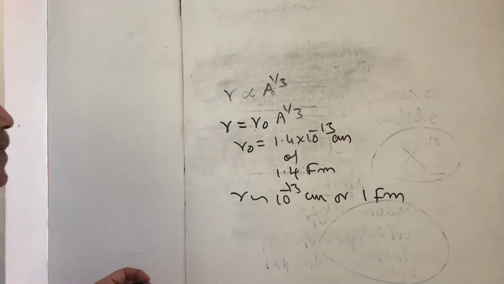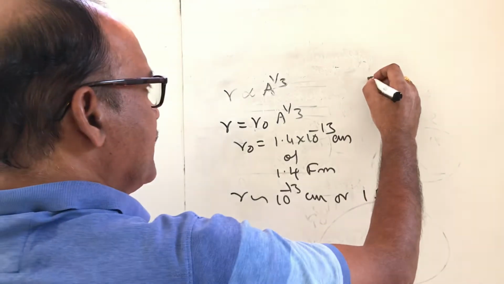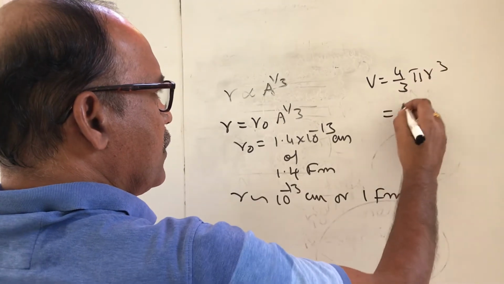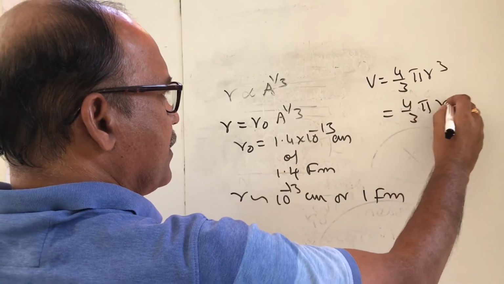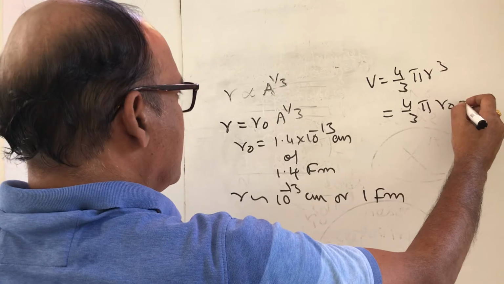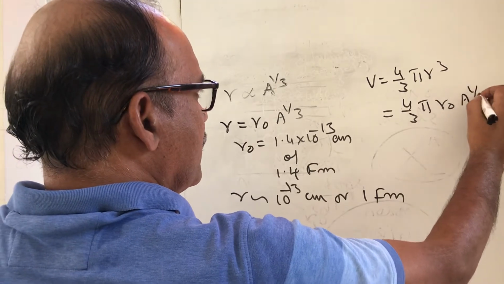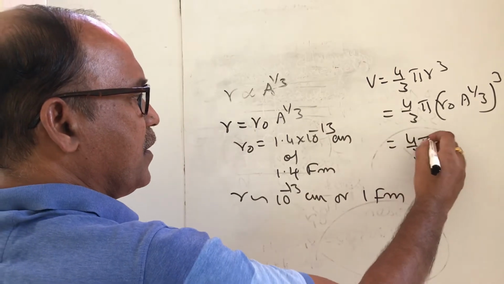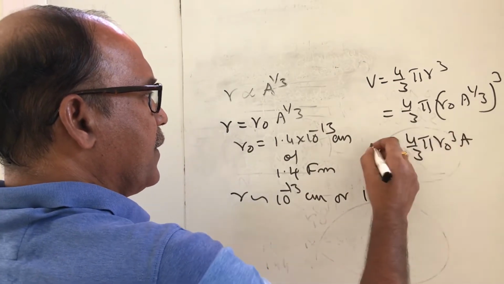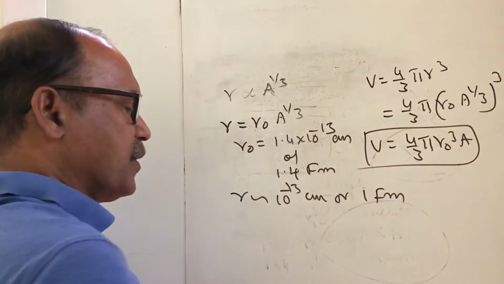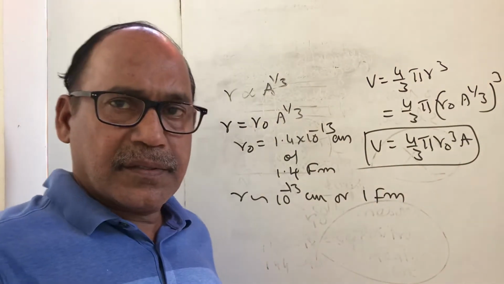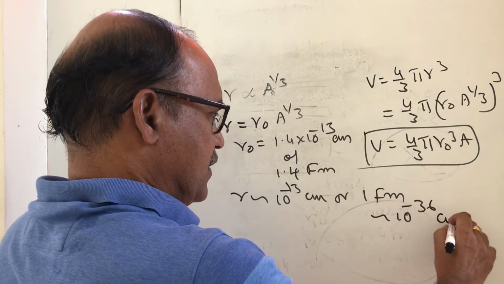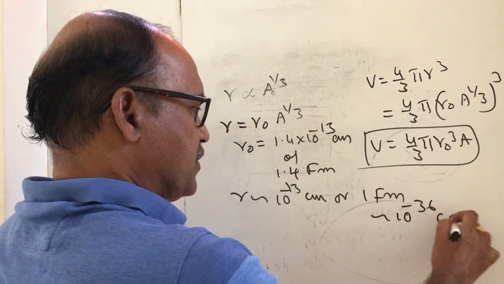The volume is 4 by 3 pi r cube, which is 4 by 3 pi r naught cube A. This is the volume. The typical nucleus volume is around 10 power minus 36 cubic centimeters.